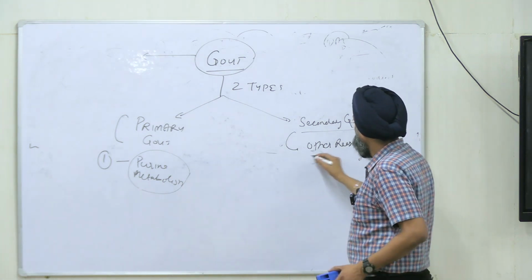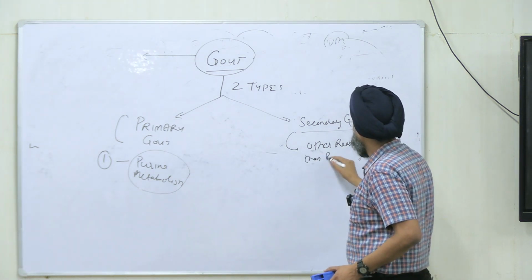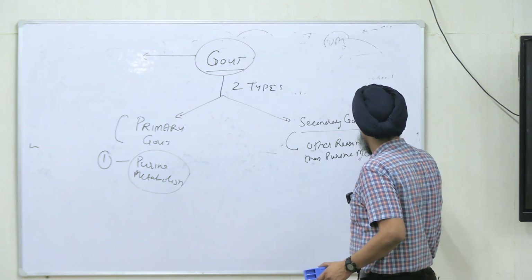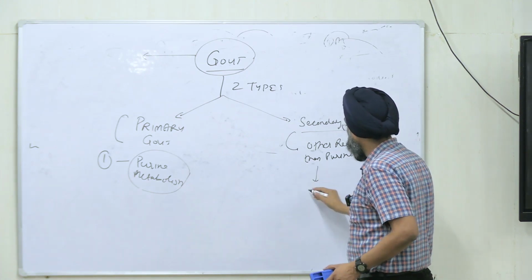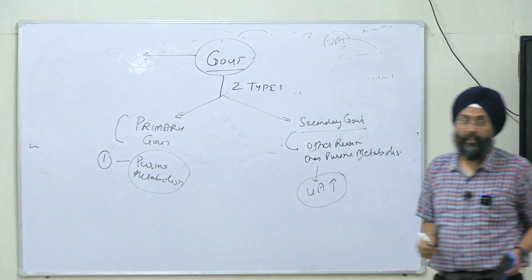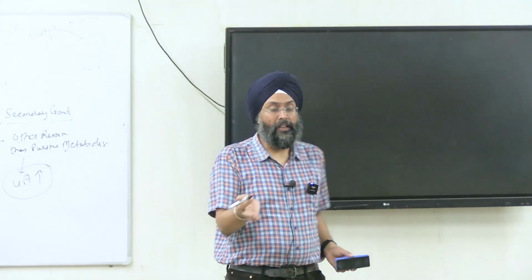Purine metabolism leads to high uric acid levels. Primary means it is concerned with the primary reason. Primary reason is that uric acid is formed in purine metabolism.